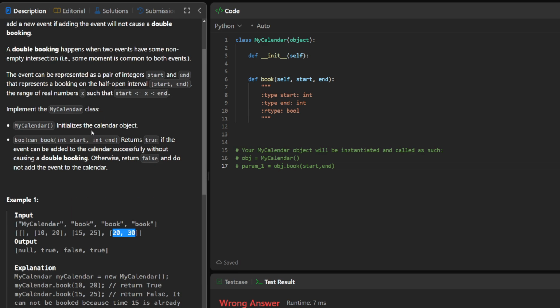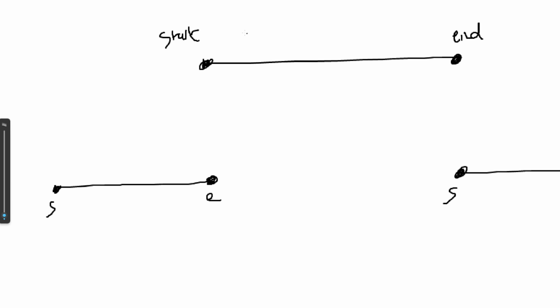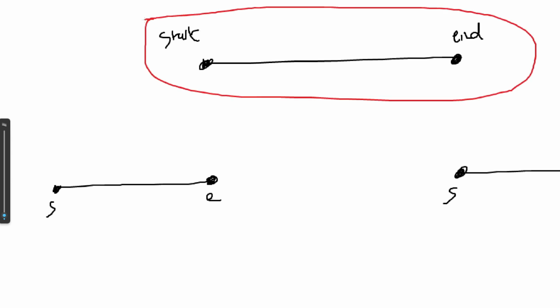So let's go ahead and get into the theory behind this. Let's say this is something we want to put into our calendar. Whenever we call our class, we want to make sure that the start and end value that we get is not conflicting with what is inside our calendar.